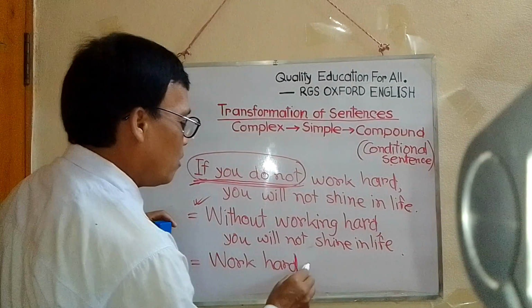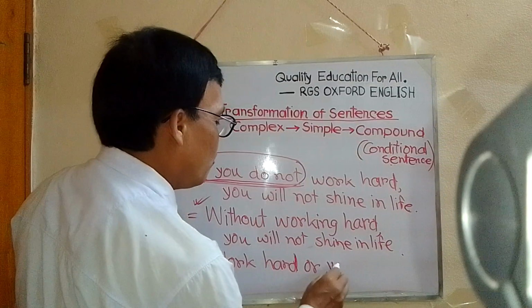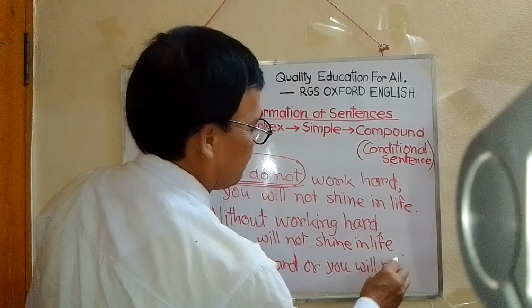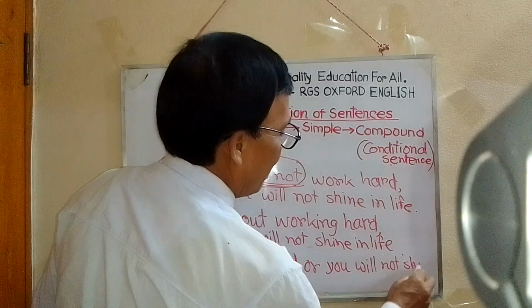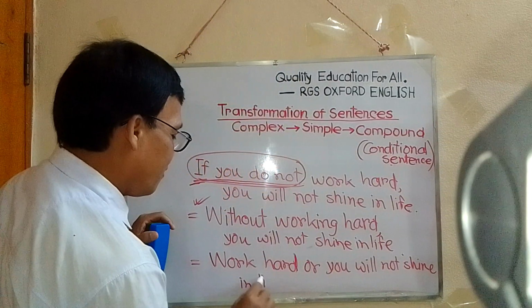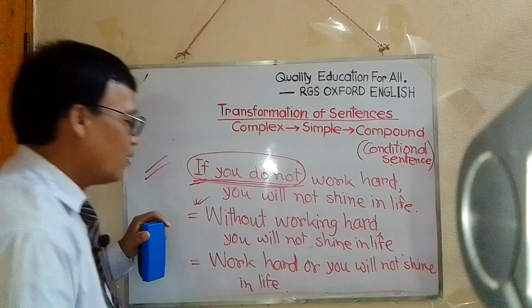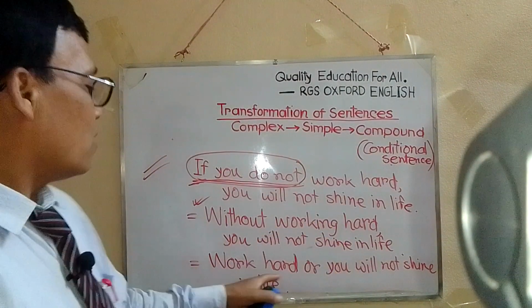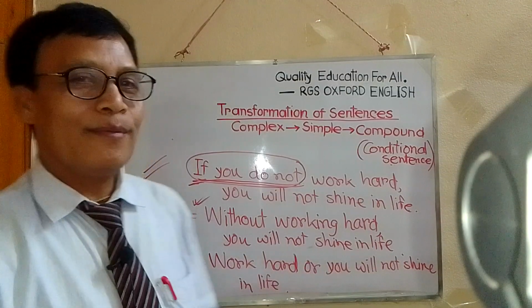Work hard, or you will not shine in life. Without working hard, you will not shine in life. Work hard or you will not shine in life.